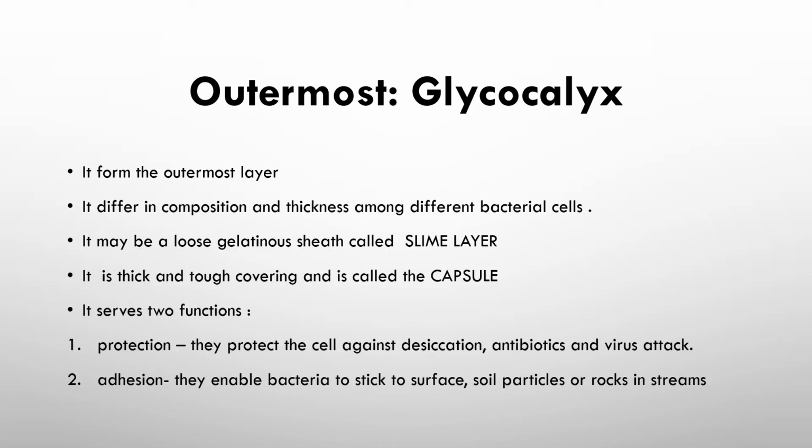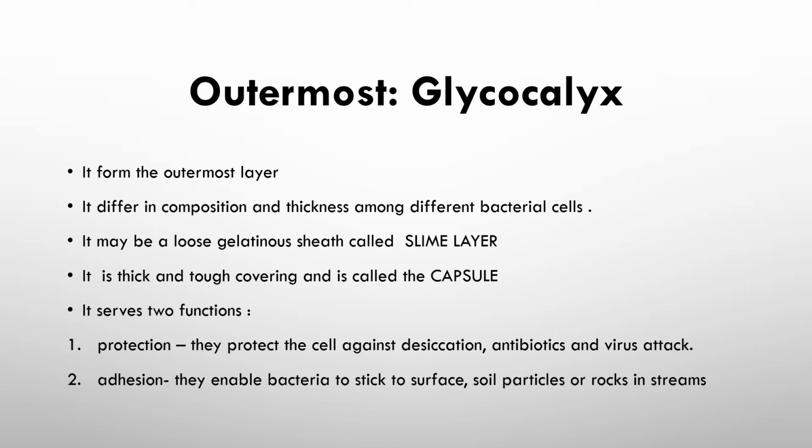The outermost is the glycocalyx. It differs in composition and thickness among different bacterial cells. As we can say, some of them are cocci, some are bacillus, some are comma shaped. So the composition of the outermost layer is different. It may be a loose gelatinous sheet called the slime layer, or it may be a thick, tough covering known as a capsule. So sometimes it is a slime layer, sometimes it is a tough covering, which is known as a capsule.